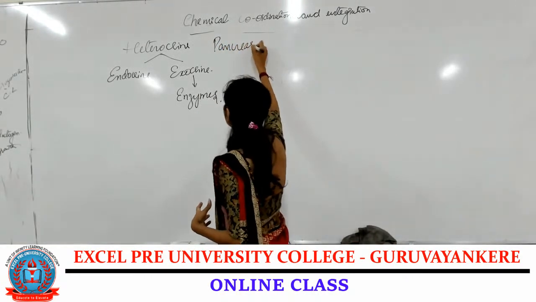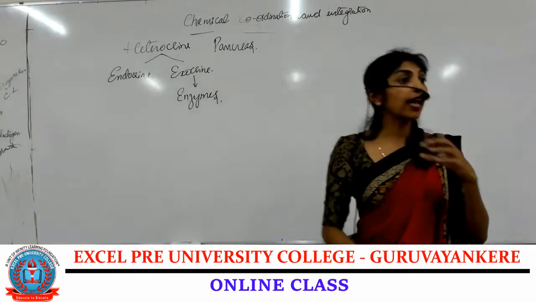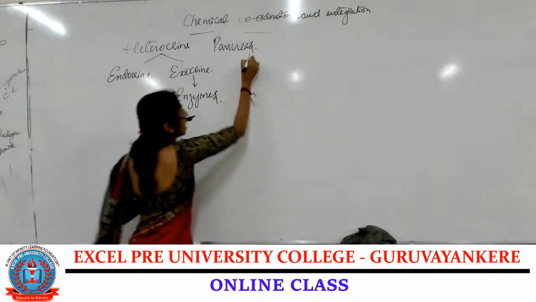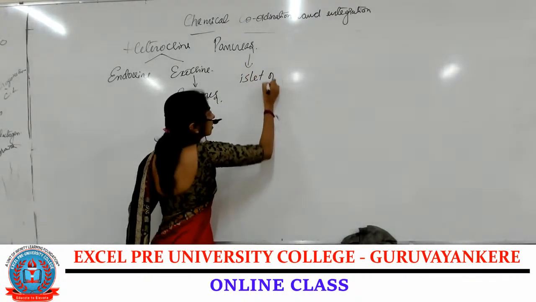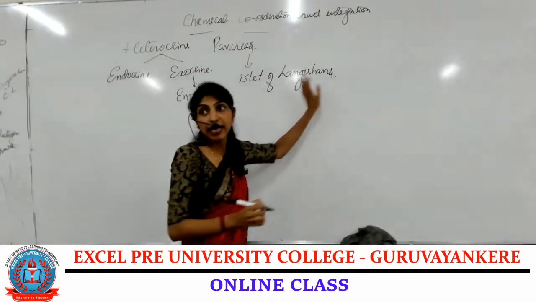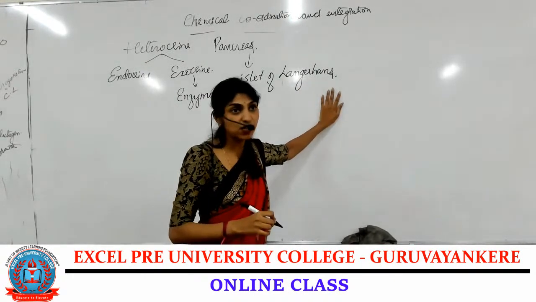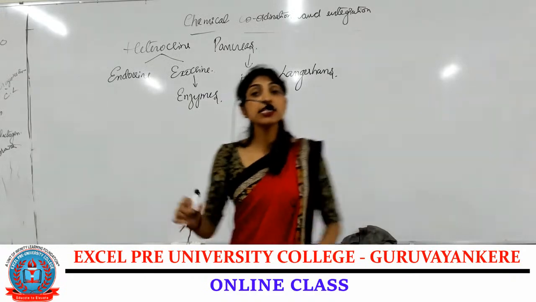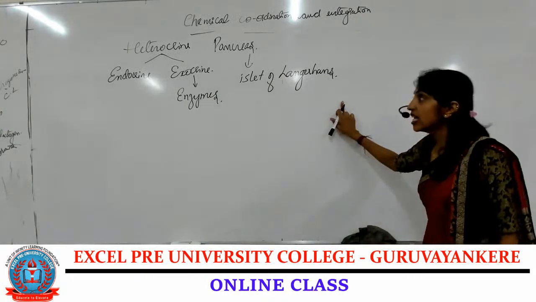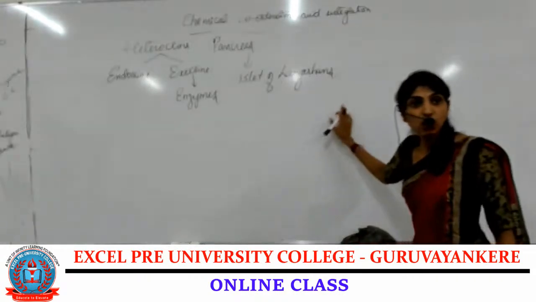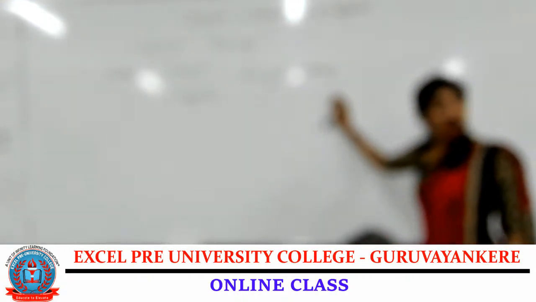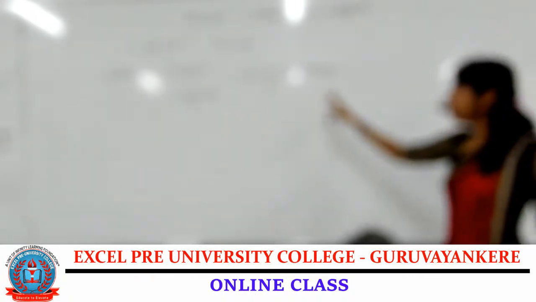Now coming to the endocrine property, which are the cells that act as endocrine gland? We have the islets of Langerhans. These are the endocrine cells of the pancreas. These islets of Langerhans are the endocrine cells of our pancreas.